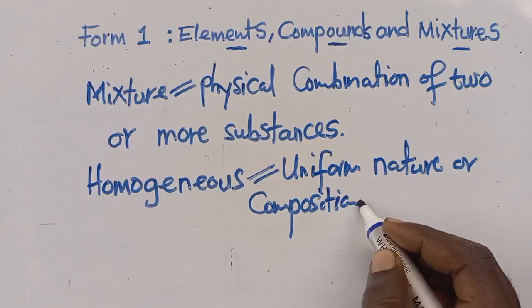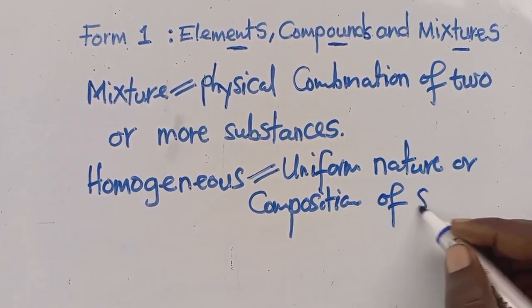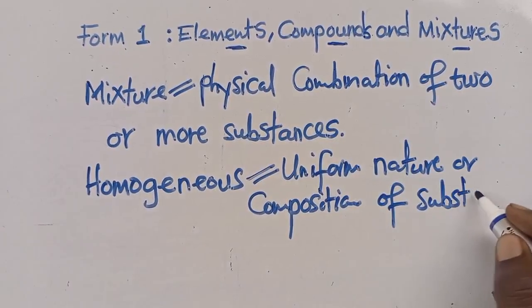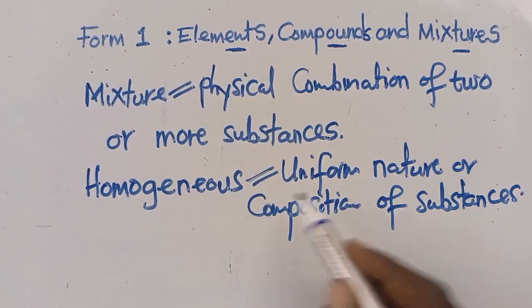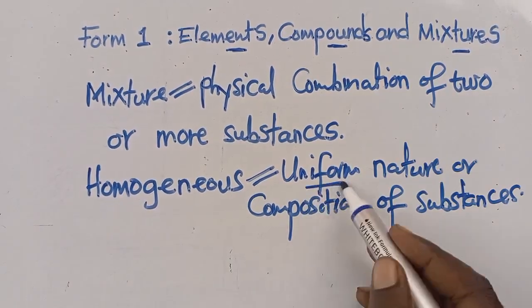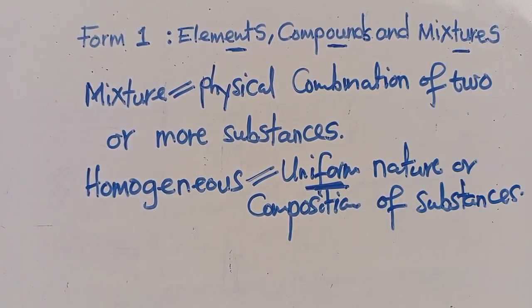So homogeneous gets to have a uniform nature or a uniform composition of substances.